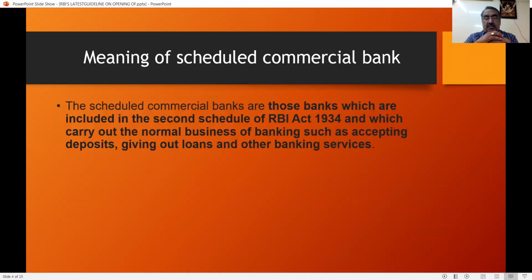What is called a scheduled commercial bank? Scheduled commercial banks are those banks which are included in the second schedule of the RBI Act of 1934 and which carry out the normal business of banking, such as accepting deposits, giving out loans and other banking services. So deposit acceptance, giving loans and providing all other services. This is to be covered in the second schedule of the RBI Act.